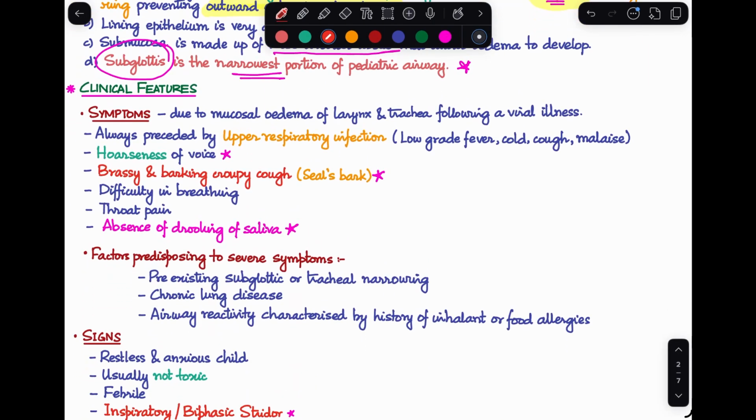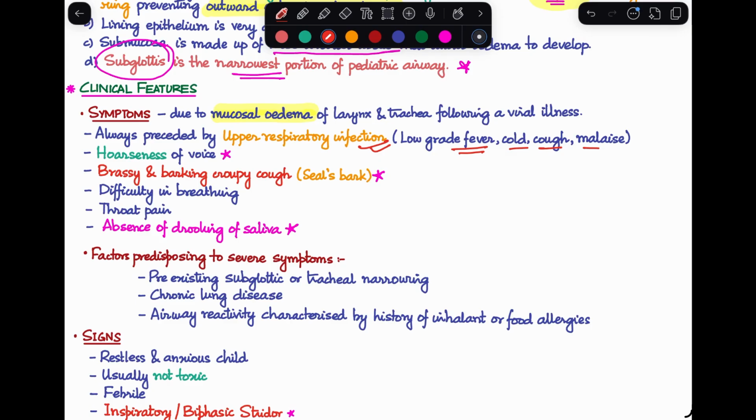Next, we are going to talk about the clinical features of this disease. Every time we talk about clinical features, we divide them into symptoms and signs. Symptoms are what the patients come to you with, and signs are what you see when you examine the patient. The symptoms occur primarily because of the mucosal edema in the larynx and trachea following a viral illness. A typical history is a preceding upper respiratory tract infection, meaning the child will have an initial history of low grade fever, cold, cough, and malaise. Following that, certain features will develop which are very important to remember.